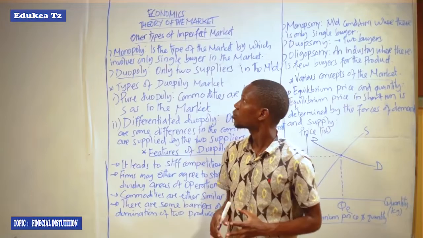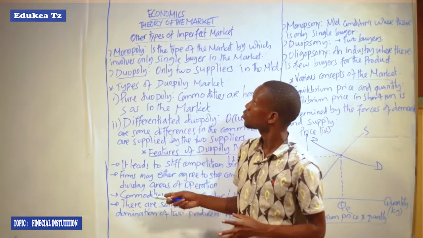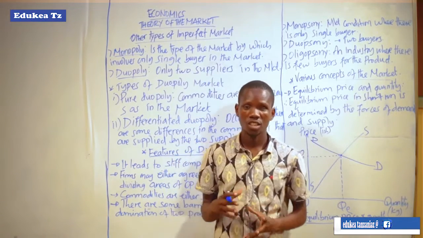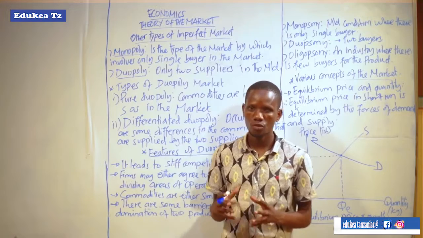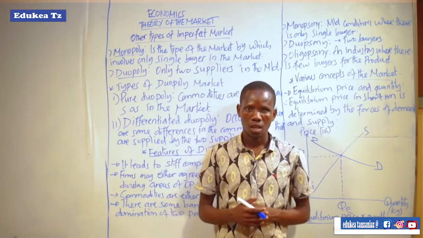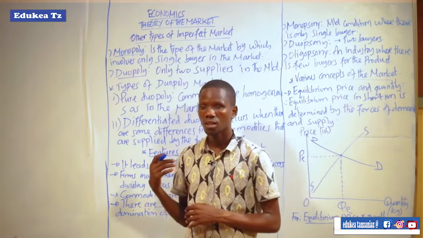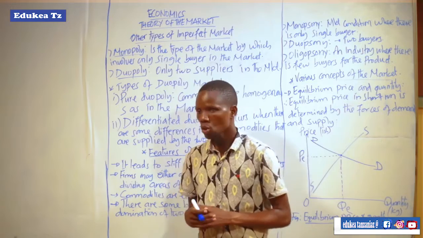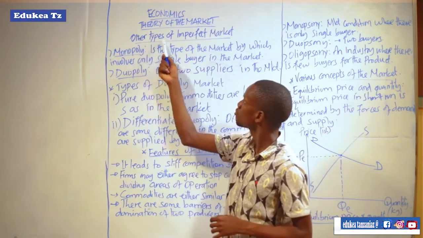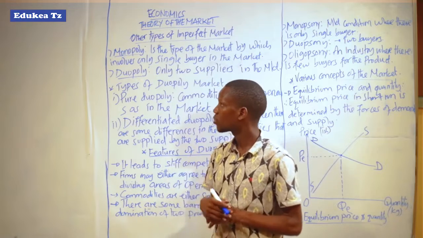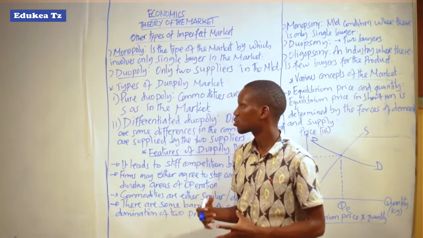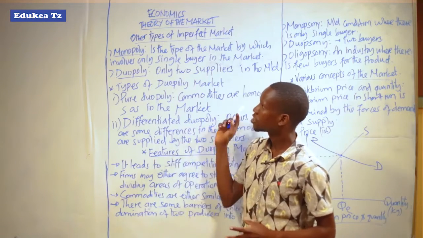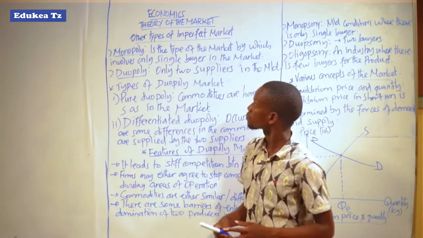So we are going to proceed with our topic known as theory of the market, where in the last session we discussed the types of market according to types. Also we discussed the types of market according to the market structure, but also we have other types of imperfect market, where we shall look at different types of market in the form of imperfect. First, we have monopoly.